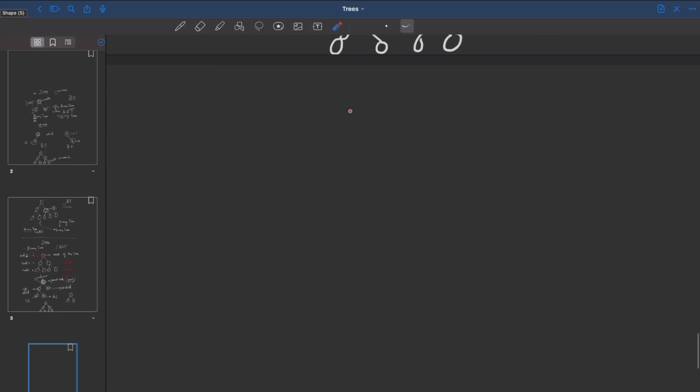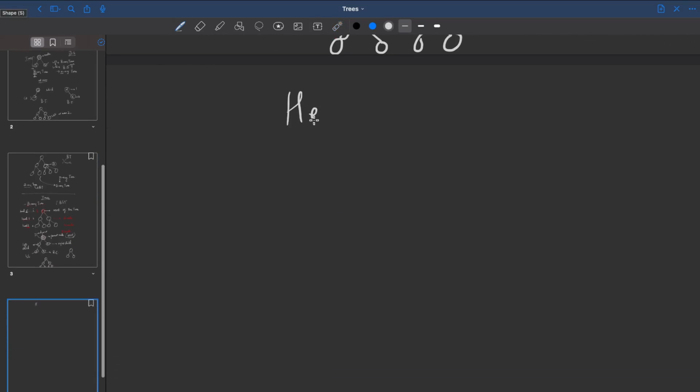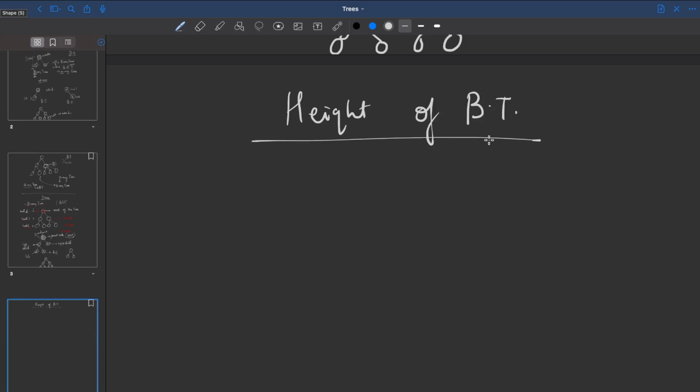Now let's talk about the concept of the height of a binary tree. Okay, so see, the height of a tree. What is height? Height, we know. We can talk about our height being 6 feet, 5 feet, 4 feet, and so on. Correct? Now, when it comes to the context of a tree.